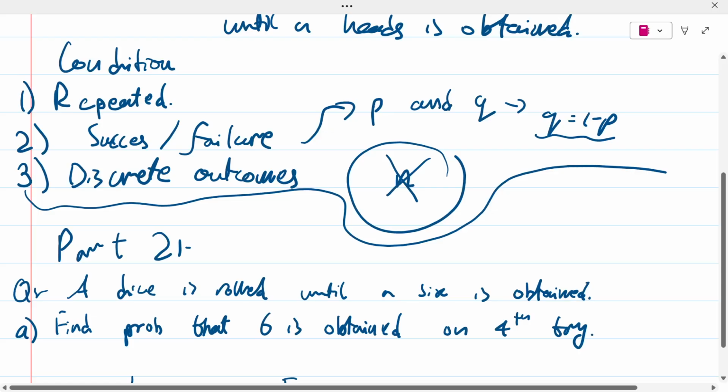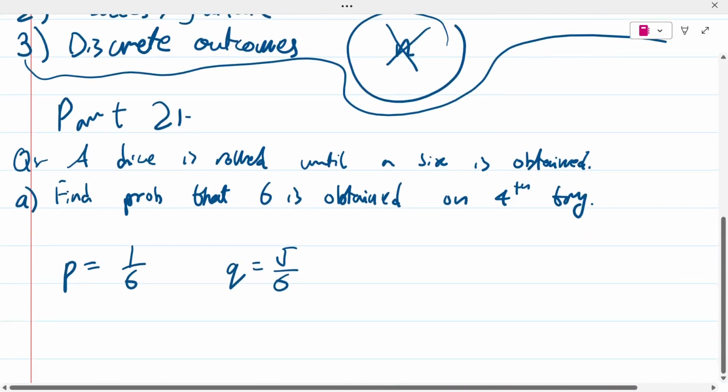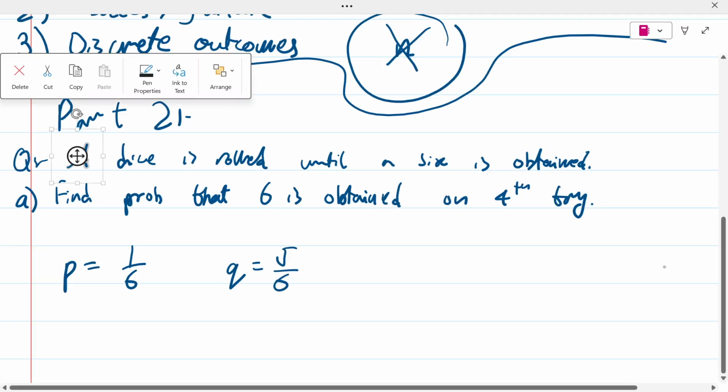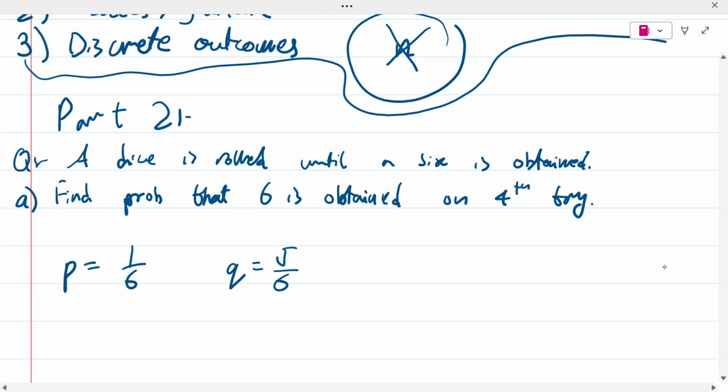And now the last one, we don't know the value of n. They never said that the experiment is going to be repeated 10 times or 20 times. In that case, it would have been binomial. But here, they just said that the dice is being rolled. We don't know how many times we're going to roll it, but we're just going to keep on rolling it until we receive a six. Now that's a geometric distribution question.